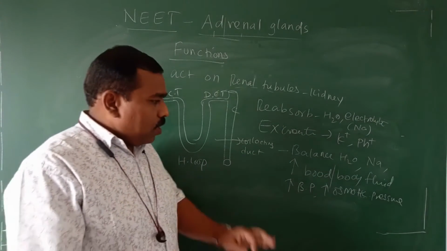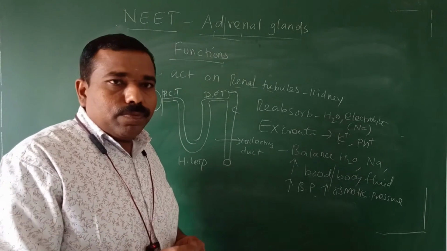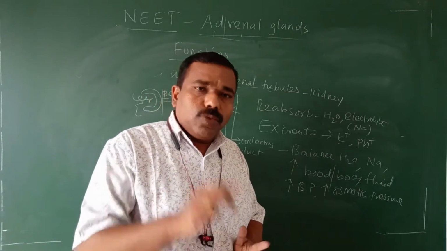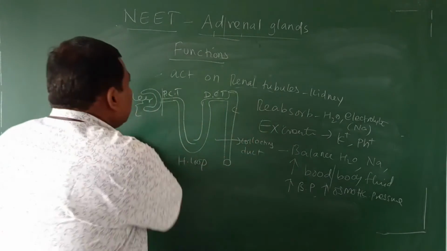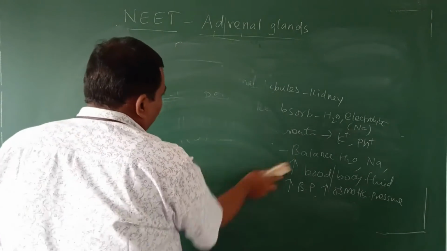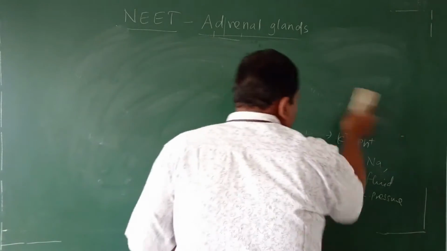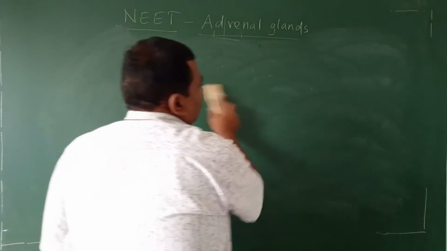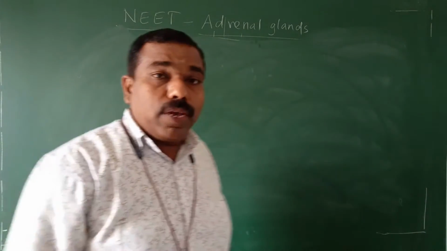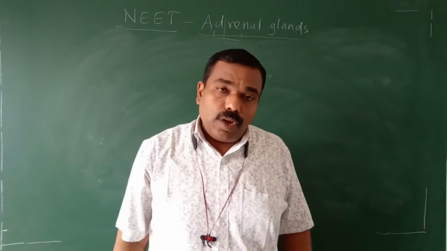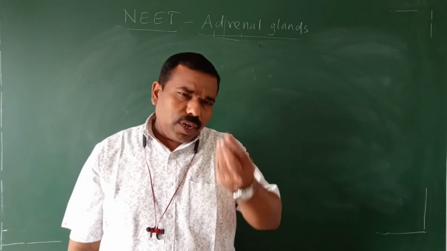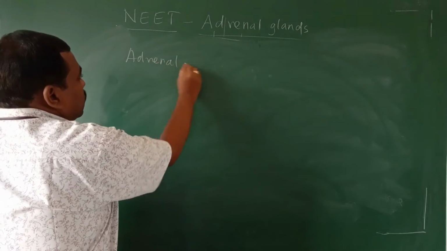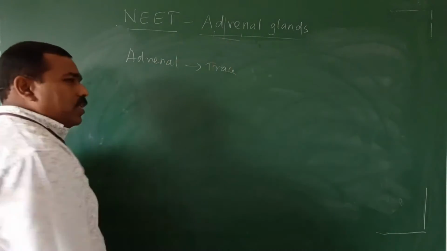Now, all the hormonal functions are over. You should remember that the adrenal gland not only secretes these hormones, corticoid and catecholamine: catecholamine by the adrenal medulla, corticoid by the adrenal cortex. The adrenal gland also secretes a very trace amount, not in excess, very trace amount.